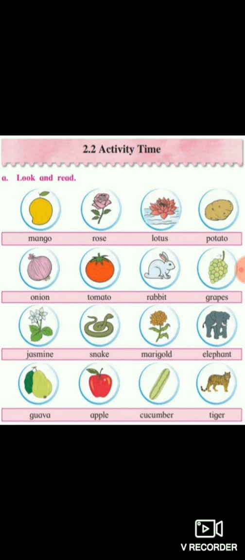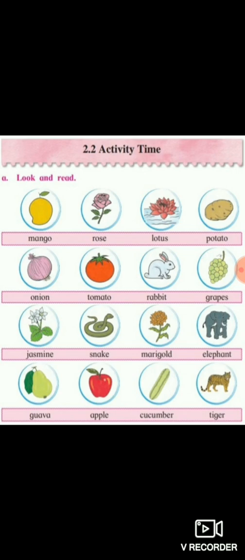Cucumber is a vegetable. Yes or no, students? Yes. You eat cucumber in salads. So cucumber is a vegetable. And the last one, everyone knows the name. Yes or no, students? Yes. Tiger. Now tiger is an animal, a wild animal. Yes or no? So in the animal group, the tiger's name will come.